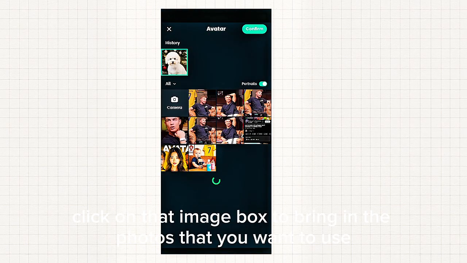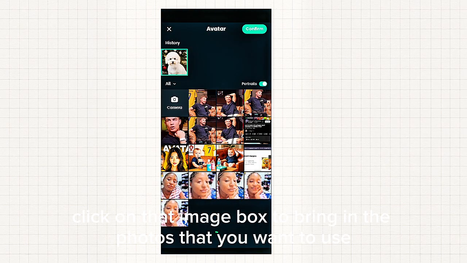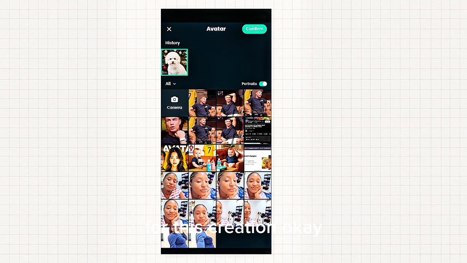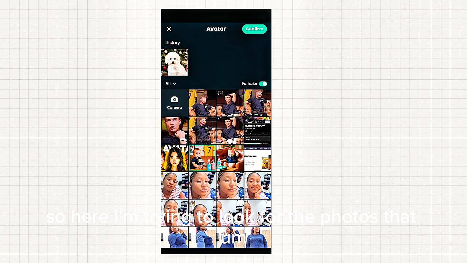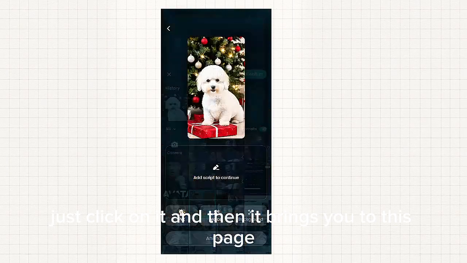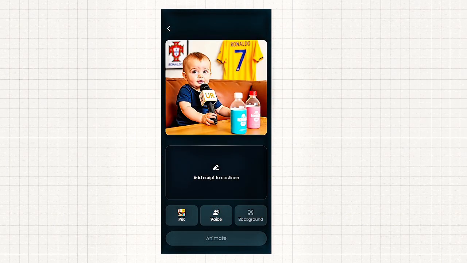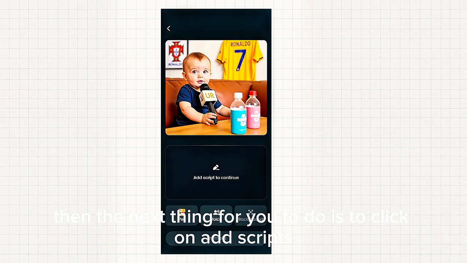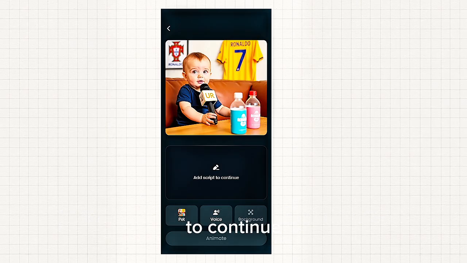Next, click on that image box to bring in the photos that you want to use for this creation, okay? So here I'm trying to look for the photos that Meta AI has generated for us. Once you find your image, just click on it and then it brings you to this page. Then the next thing for you to do is to click on add scripts to continue.